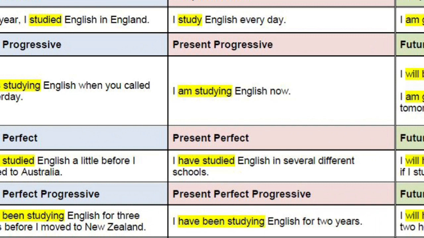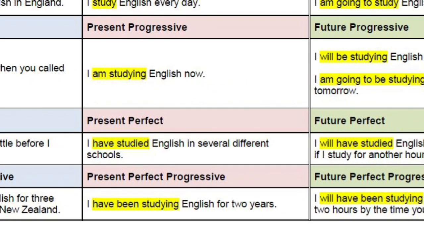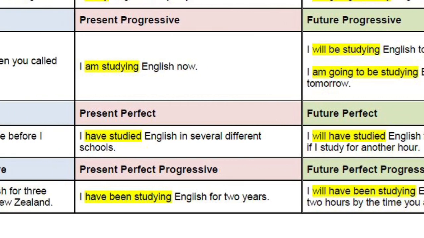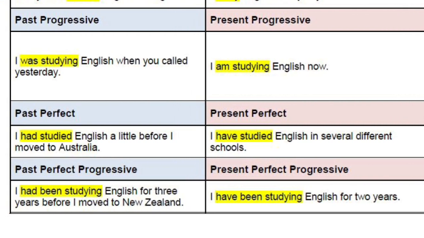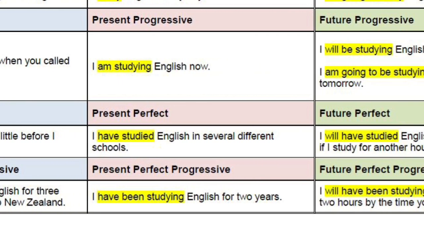And in present perfect, I have studied, he has studied. Here he has, she has, or they have studied. And in future it will be I will have studied, you will have studied. And in past perfect progressive, I had been studying, you had been studying, they had been studying, she had been studying. And in present perfect progressive, I have been studying, you have been studying, they have been studying, or he has been studying, or she has been studying, Ram has been studying, as it is third person singular number.